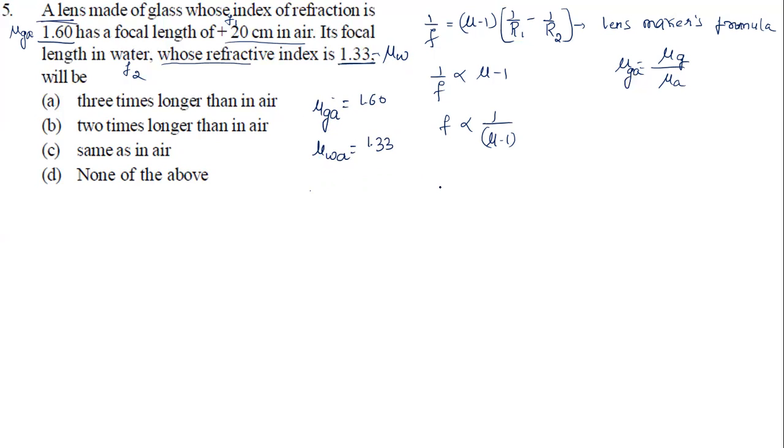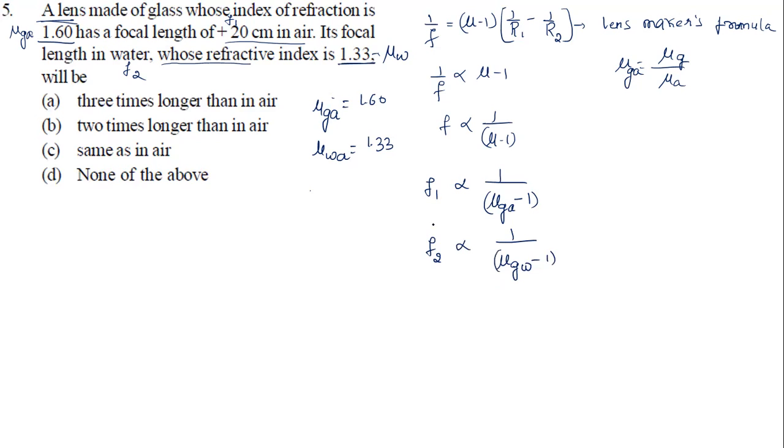Now we are going to take the first case. First case, F1 is proportional to 1 by mu of glass with respect to air, minus 1. Correct? Second case, F2 is proportional to 1 by mu of glass with respect to water, because we are going to insert it in water, minus 1.